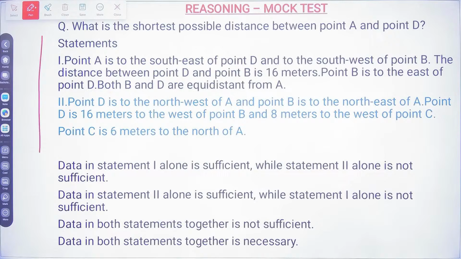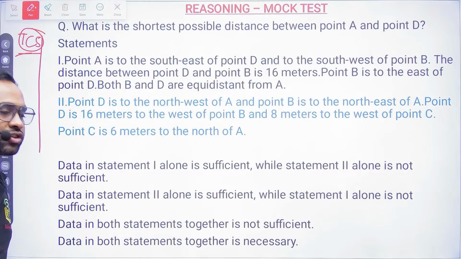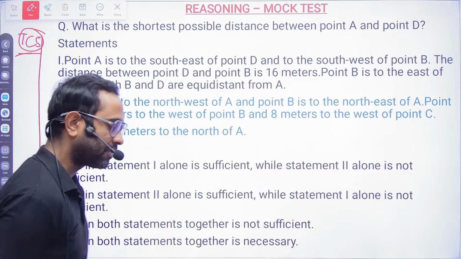But this is a question. See, this is a question asked in TCS. Okay. Slowly the level of the questions will increase. So your time is up.